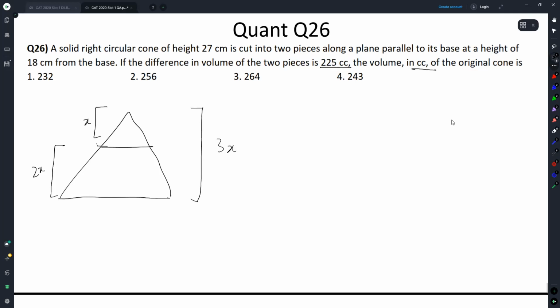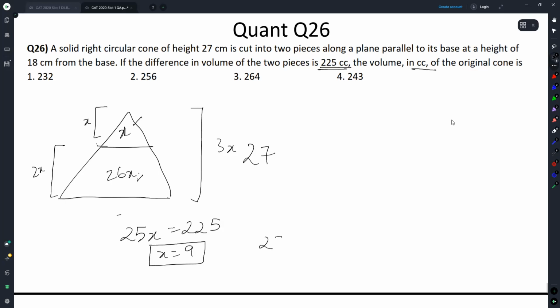Can I say the ratio of their volume will be 1:27? Or for this bottom part, it will be 26 units. If this is x, this is 26x. Ratio of volumes would be, for the top part, if it is x, for the bottom part, it will be 26x. So purely in ratio terms, the difference in the volume will be 25x. And 25x has been given to us as 225, or x is equal to 9.